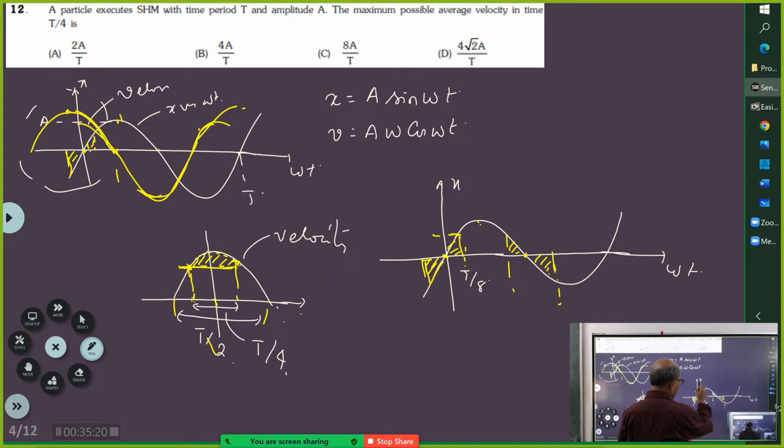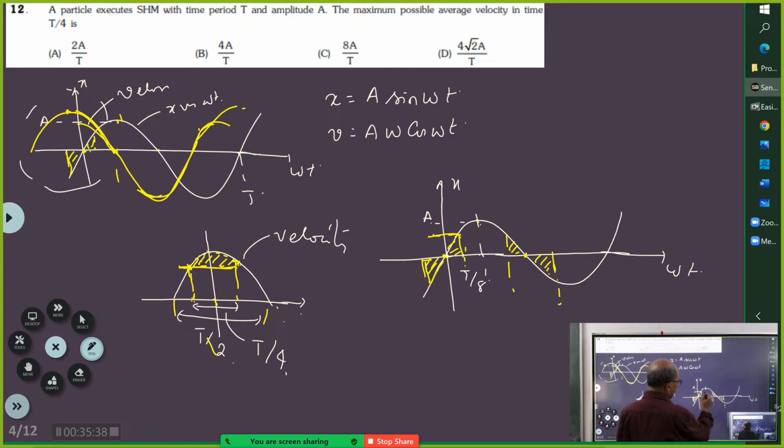I am taking this position. See, this is a position versus time graph. So now what I was trying to tell you is, this amplitude is A. This point is midway between these 2 points. Agreed? Midway between these 2 points.